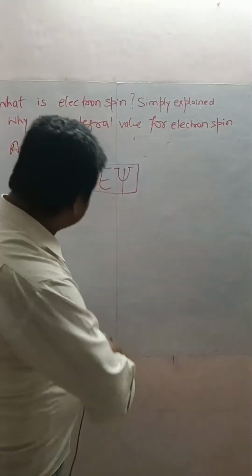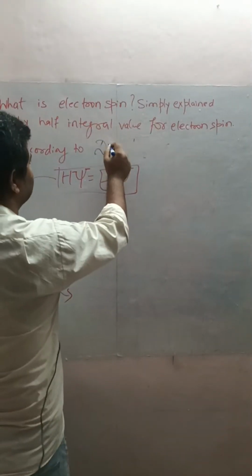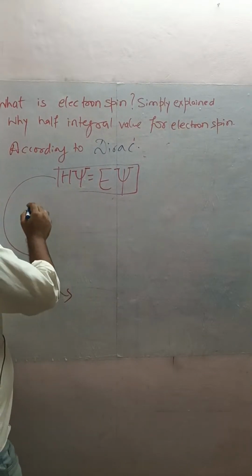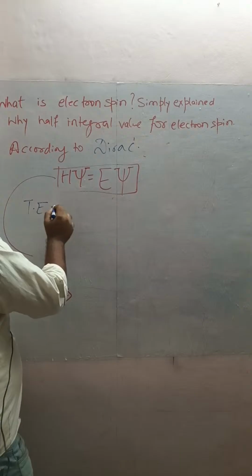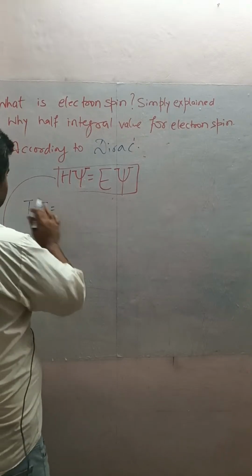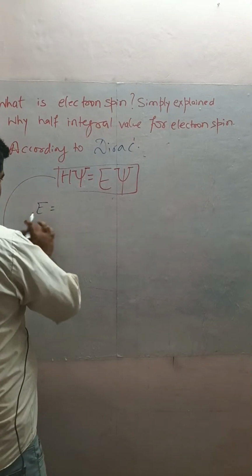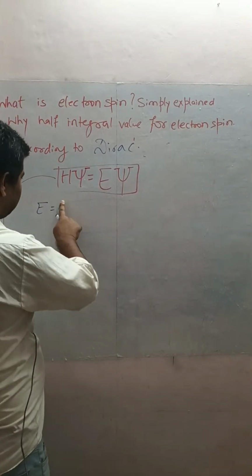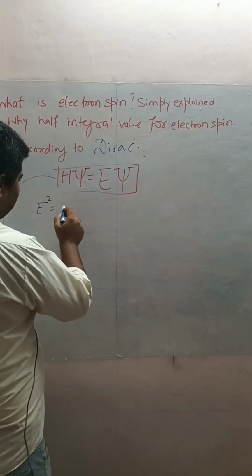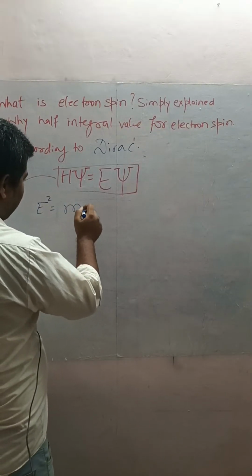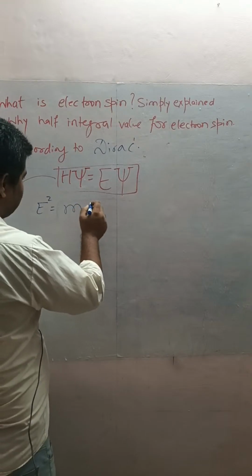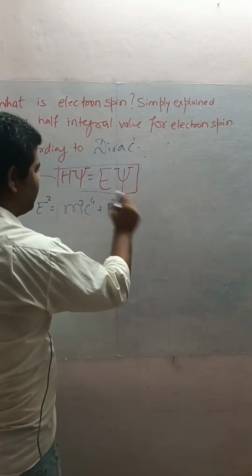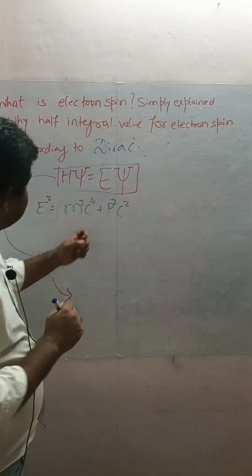According to Dirac, Dirac started the total energy as this. E squared is equal to m square c power 4 plus p square c square. Remember this. This is Dirac.